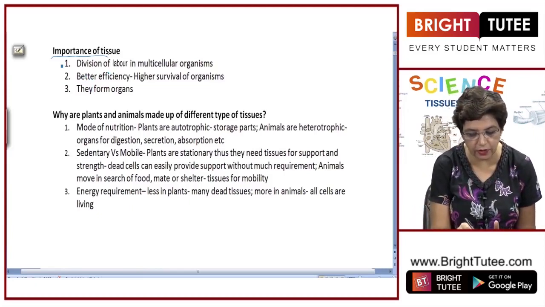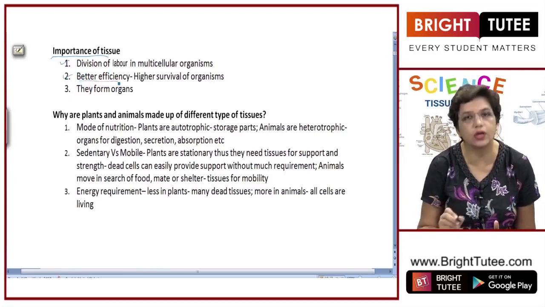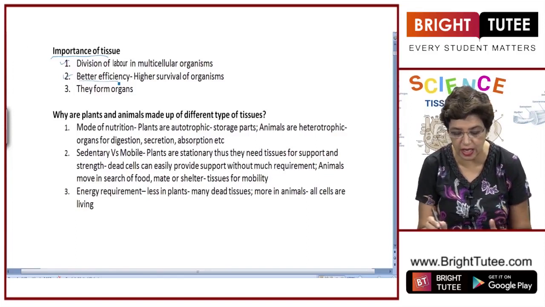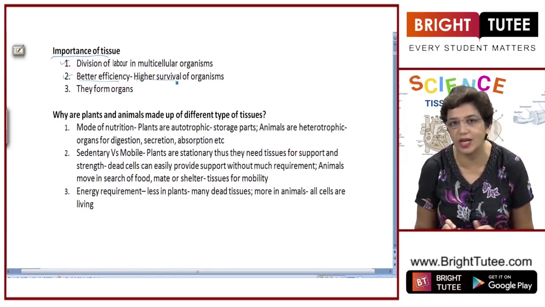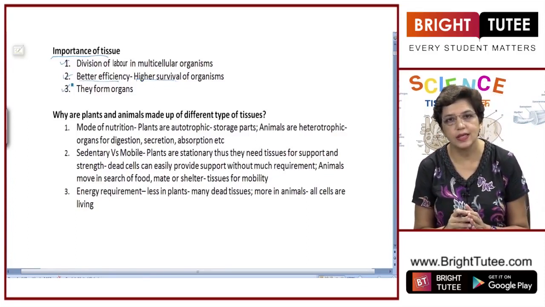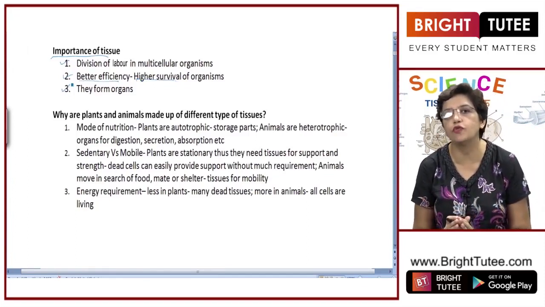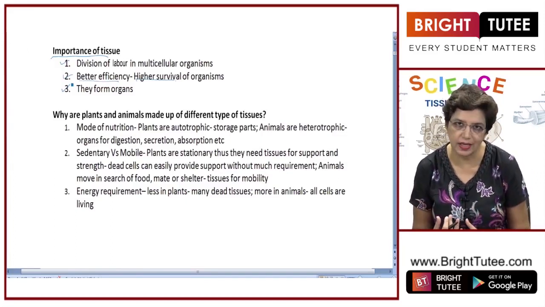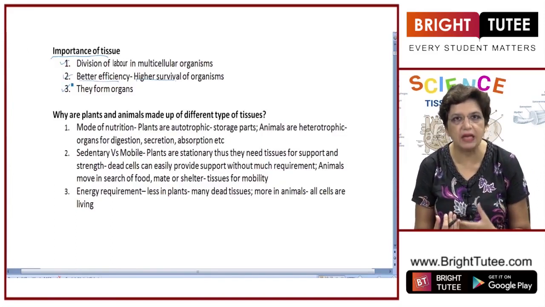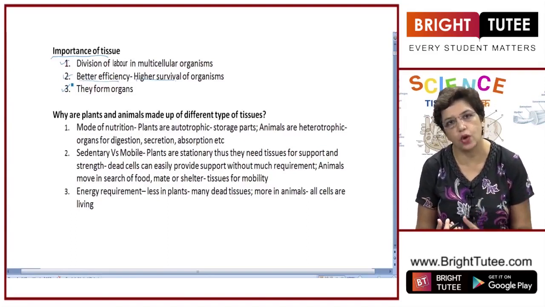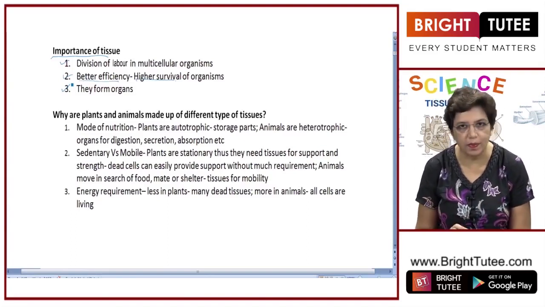Second, due to this division, the functioning becomes more efficient, better efficiency, which leads to higher survival rate of the organisms. Then the group of tissues form organs. Then these organs group together to form organ systems, and a group of organ systems is actually the organism. So these are the three main functions of tissues: division of labor, better efficiency and functioning, and forming organs and organ systems.